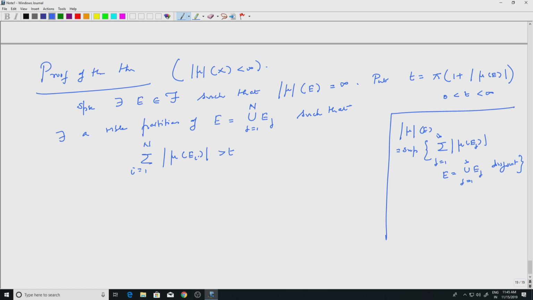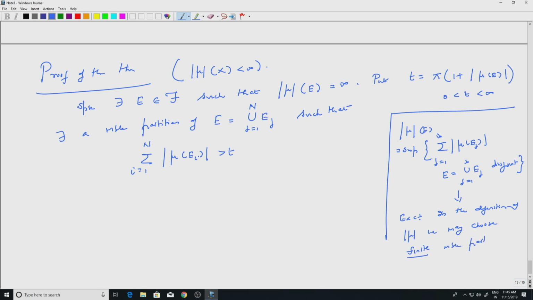Alright. Even in the definition, so this is an exercise, you can change the definition of mod mu. In the definition of mod mu, we may choose finite measurable partitions.